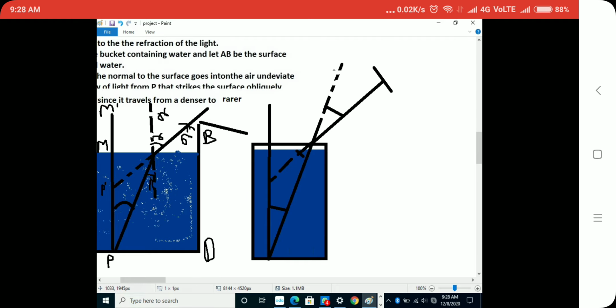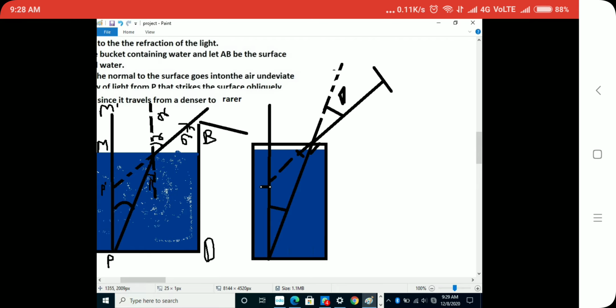This is the angle of refraction, so I should mark it like this with a pencil, like a triangle there. This is the angle of refraction, and this is the angle of incidence. The light is traveling from here and going toward this, but we are only able to see this one.